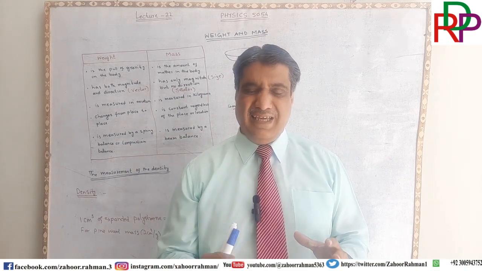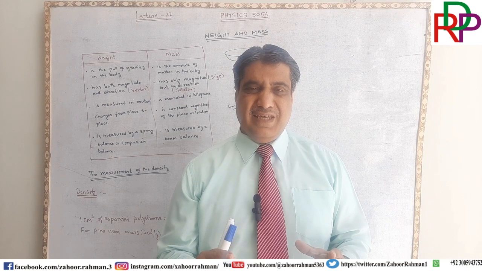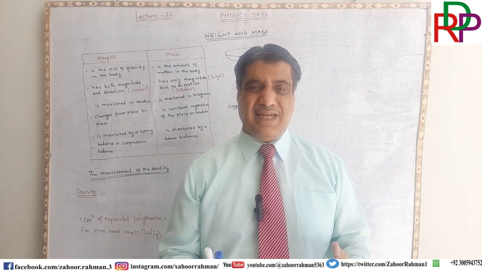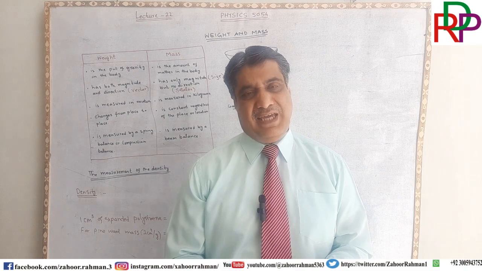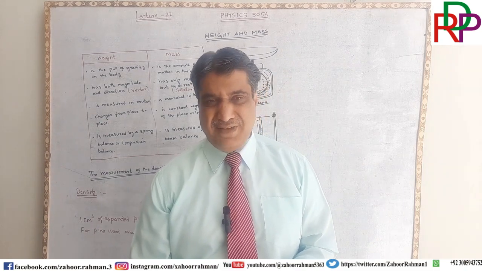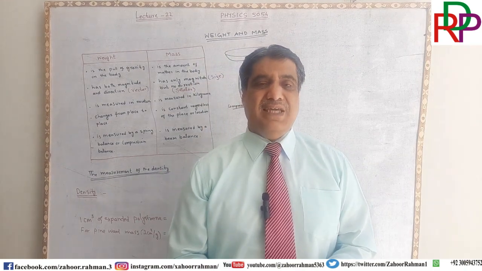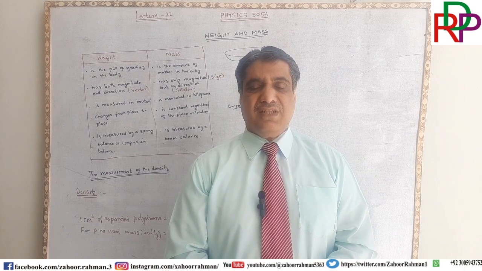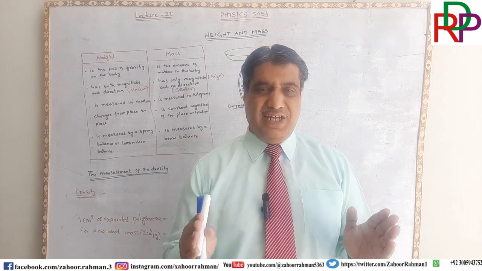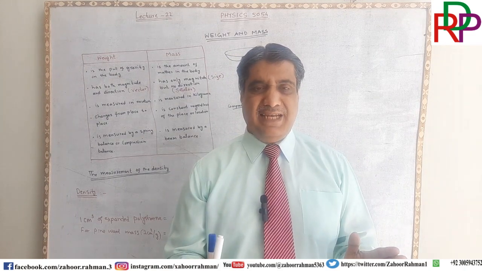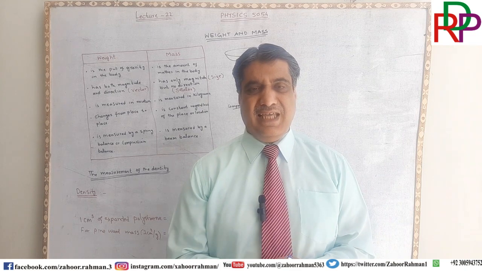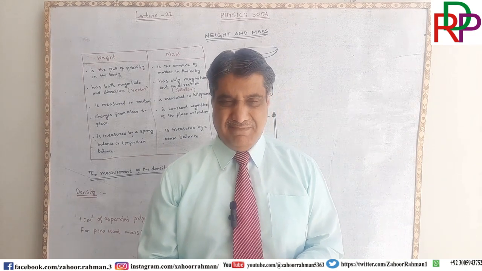Lighter and heavier is not the precise definition of an object in physics. We differentiate and explain these things with the help of density.